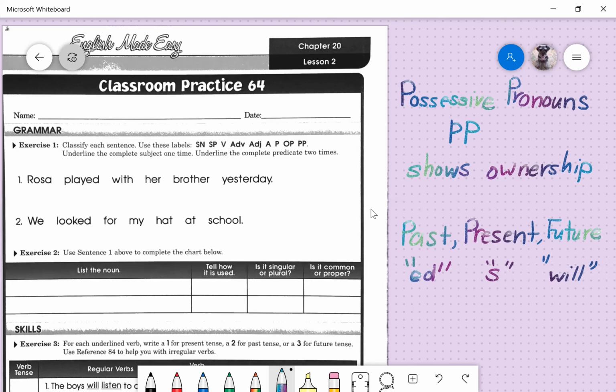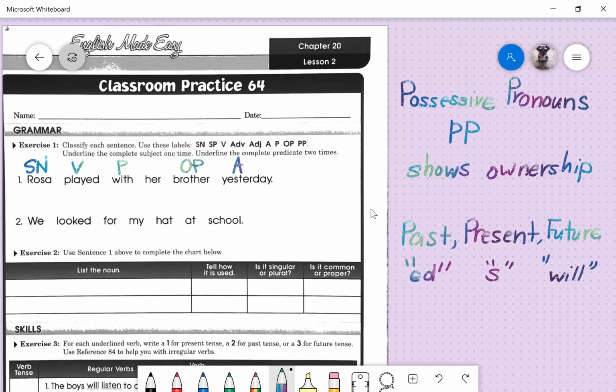Number one, let's go through and classify this sentence. Number one, Rosa played with her brother yesterday. Who played with her brother yesterday? Rosa. Subject noun, SN. What is being said about Rosa? Rosa played. Verb. With, preposition, P. With who? Brother. Object of the preposition, OP. Played when?